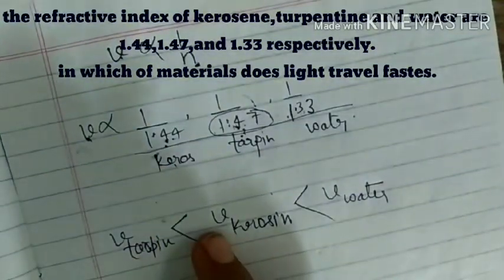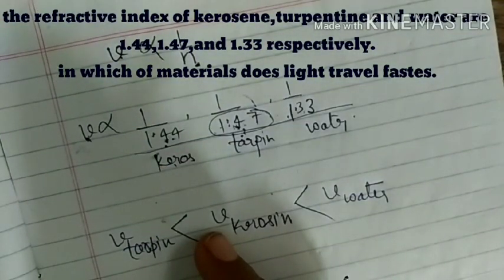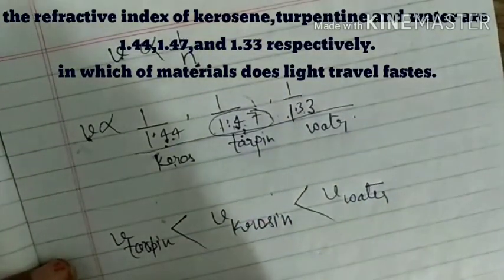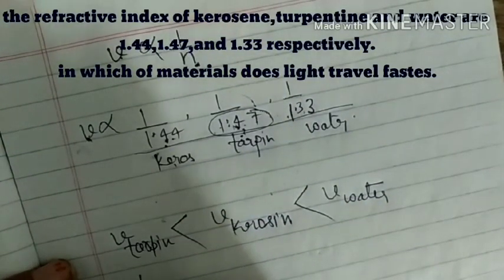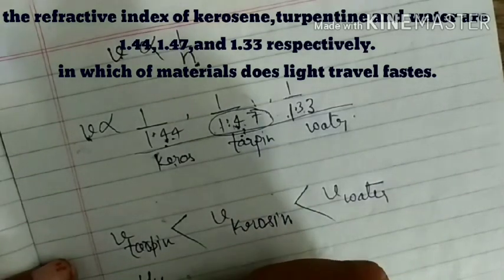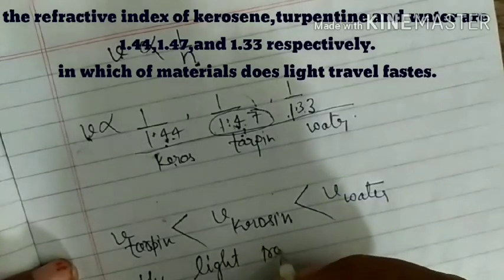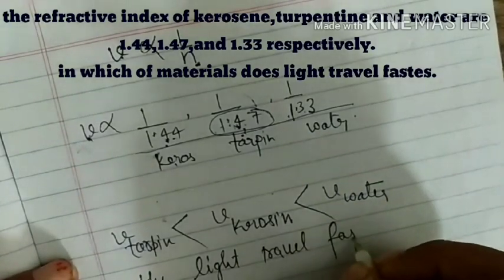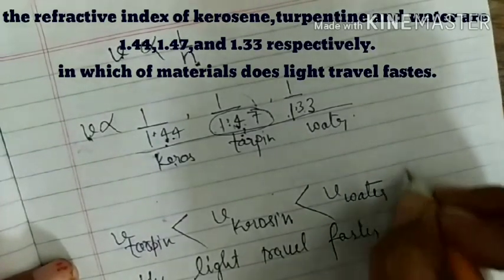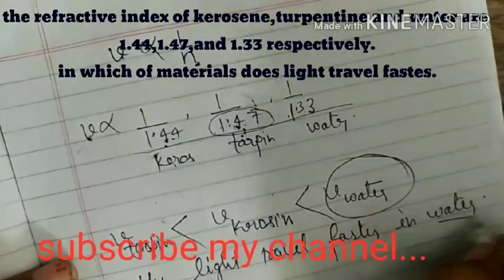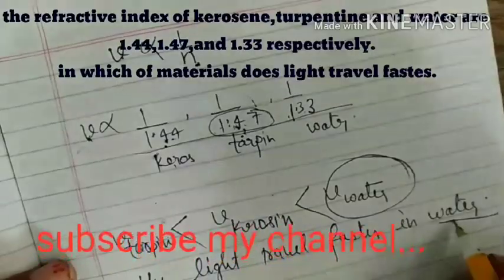So in which material does light travel fastest? इन तीनों में किसमें सबसे ज्यादा वेलोसिटी है? That means the light travels faster in water. That means light travels faster in water.